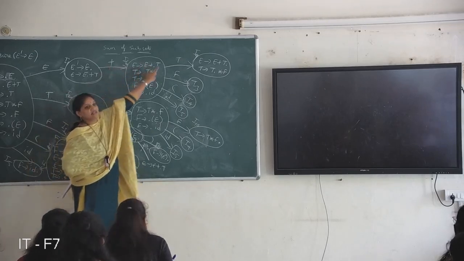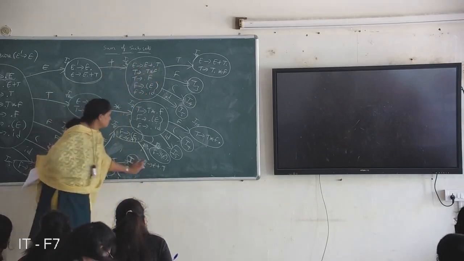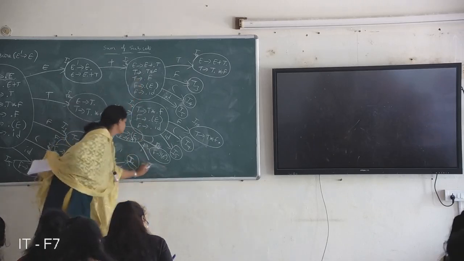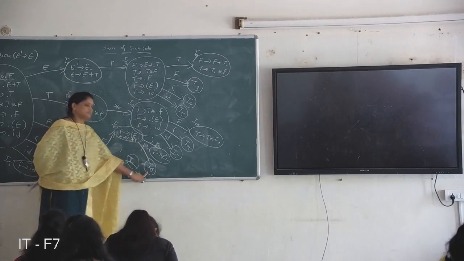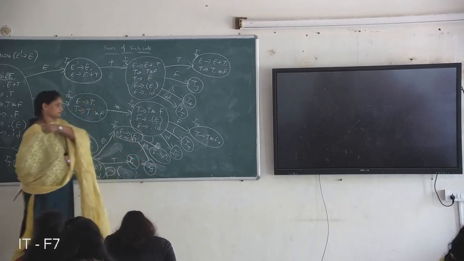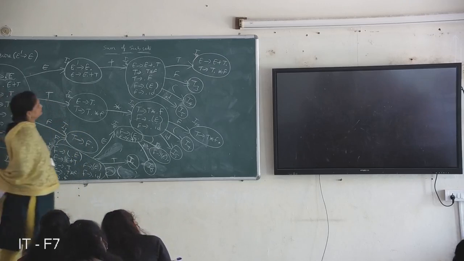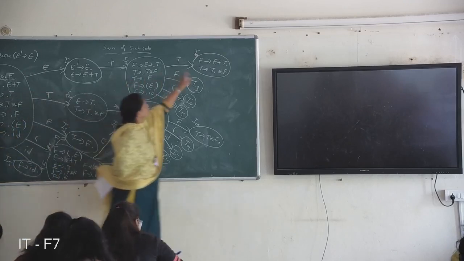E derives E plus dot T and write all T productions and F productions, so it goes to the state I6. On plus, I8 goes to the state I6. So is there any new state? No, I8 is completed.